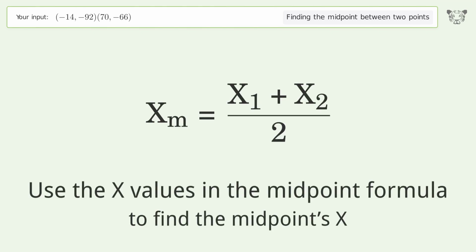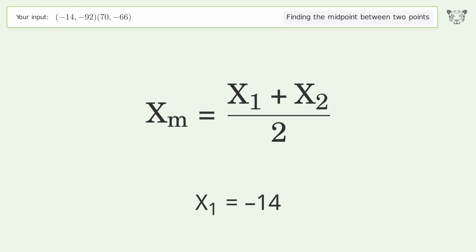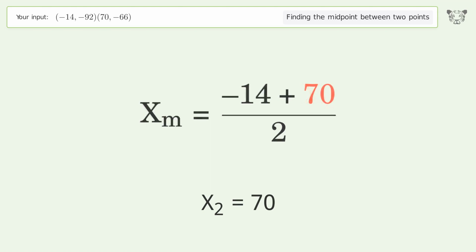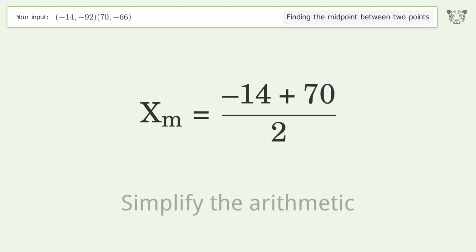Use the x values in the midpoint formula to find the midpoint's x. x1 equals -14. x2 equals 70. Simplify the arithmetic.